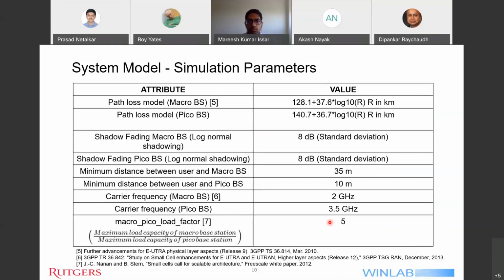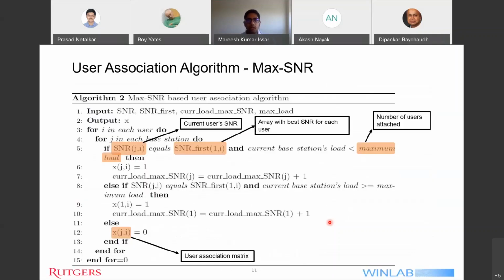So now moving on. Now I'll be transitioning to the third part of this work, which is related to the user association algorithms. And to start, I'll present a baseline user association algorithm, or the max-SNR association algorithm. Here, SNR stands for signal to noise ratio.